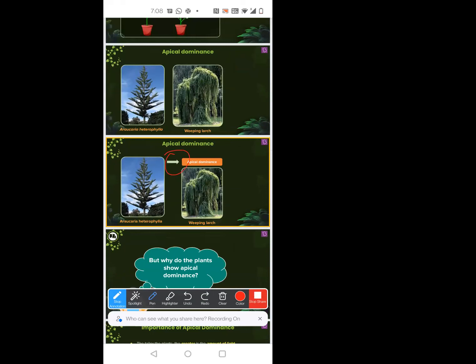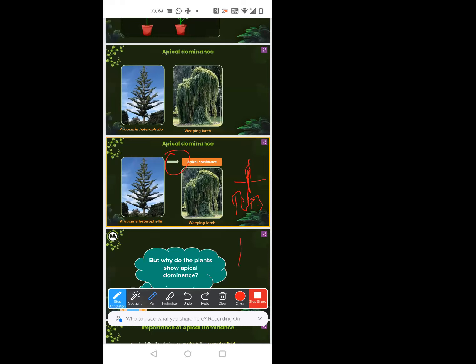So basically, when there is a group of trees like this, with so many trees, some plants will not be able to get enough sunlight. So these plants have to grow taller and taller. But how can they grow taller if they are growing wider?